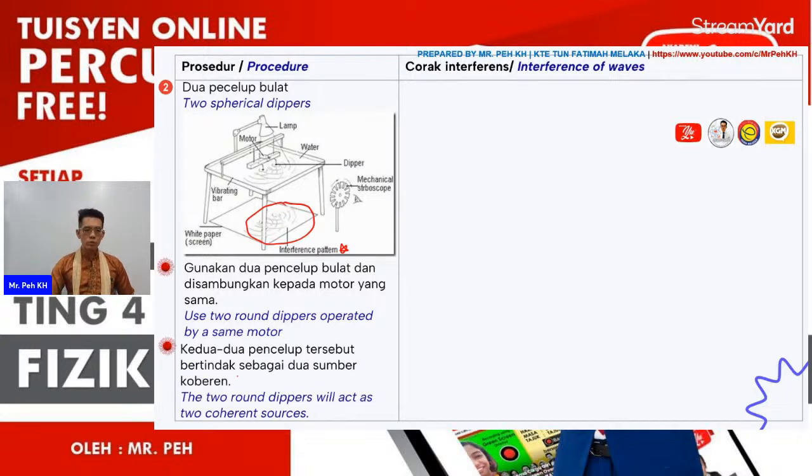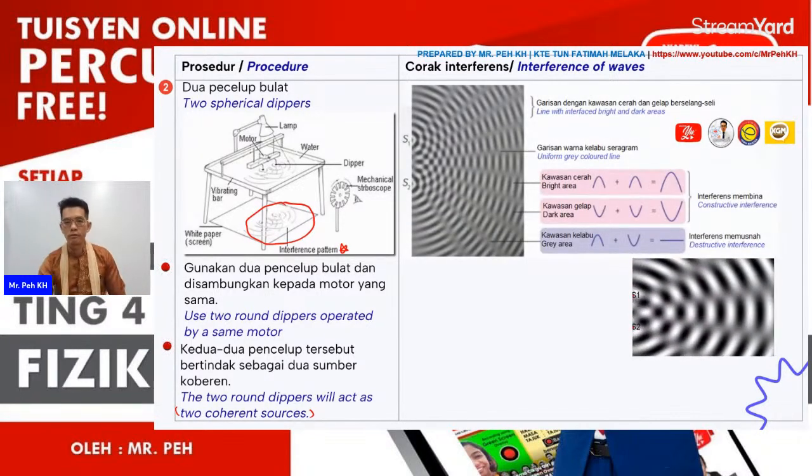So the 2 round dippers will act as coherent sources. You see, this is very important for creating the interference of waves with the 2 coherent sources, where the sources must have the same wavelength, same frequency, and also the phase difference must be constant. Okay, so you can see the effects are almost the same now. So this is a GIF.